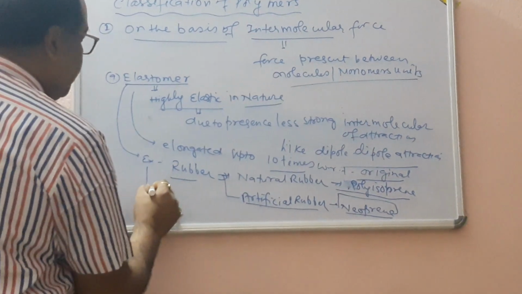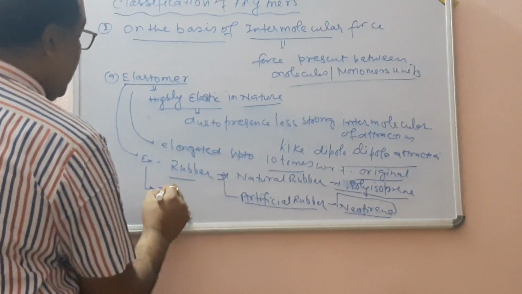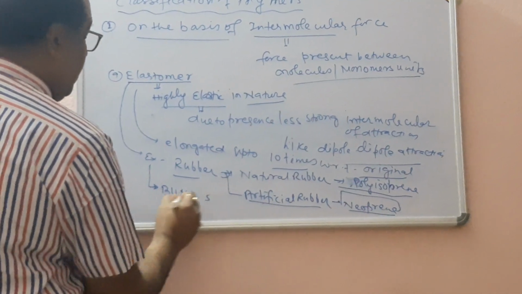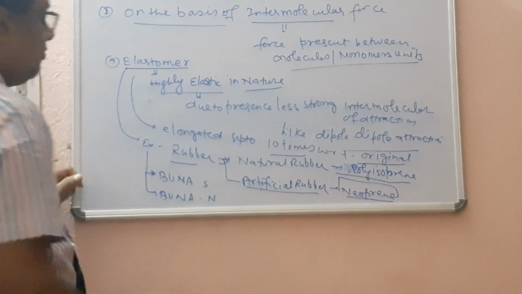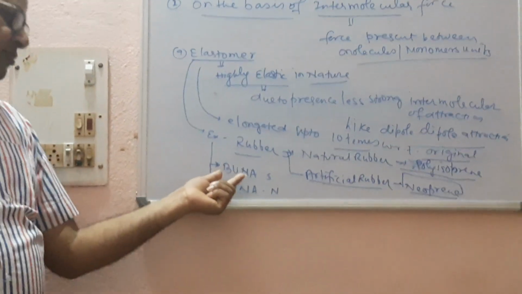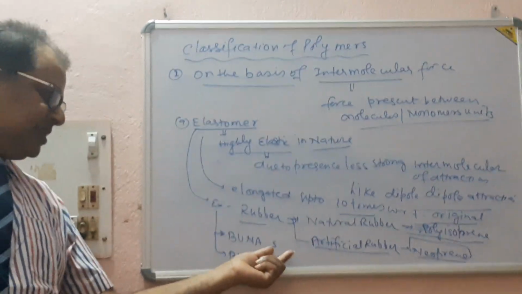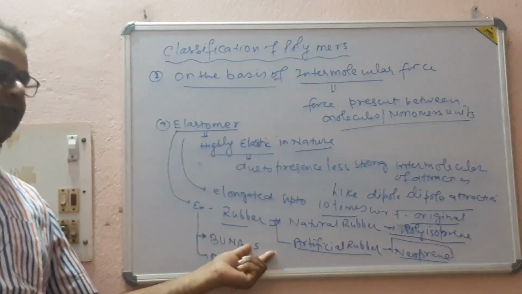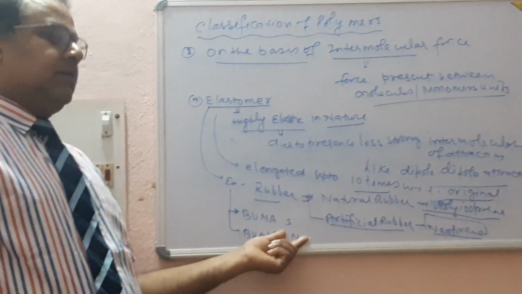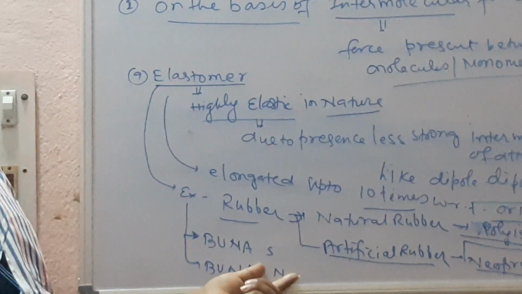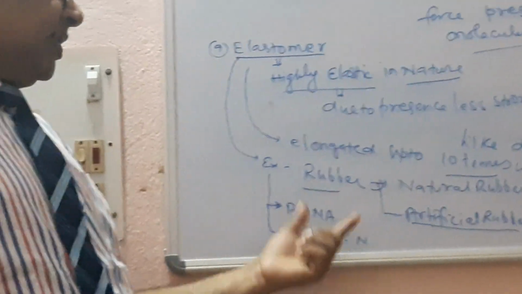Next example is Buna-S. Next example, Buna-N. Buna means 1,3-butadiene along with styrene, that is Buna-S, and 1,3-butadiene along with acrylonitrile or vinyl cyanide, that is Buna-N.